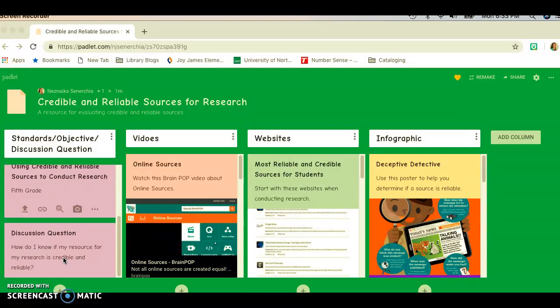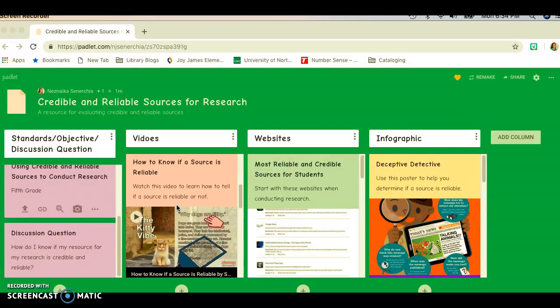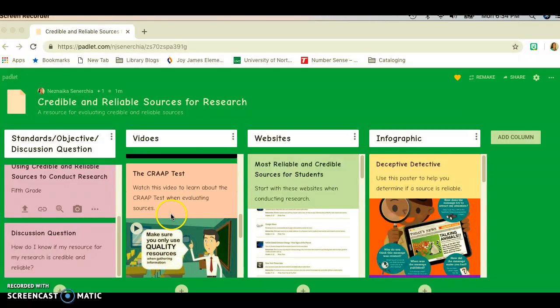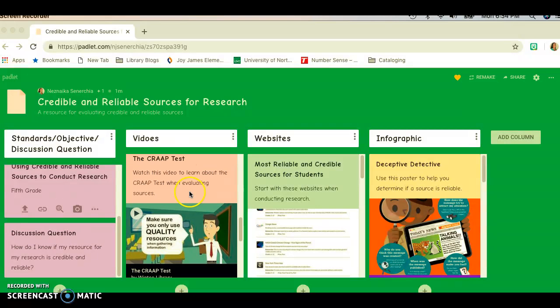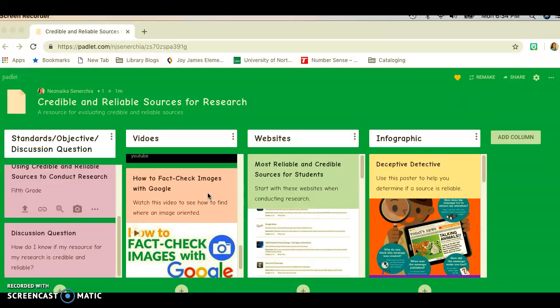So what I have here are some resources: a BrainPop video, a YouTube video to know about reliable resources, a video on how to use the CRAP test, and a video on how to fact check images, Google. And this one is an important one because people use and copy so many items, especially images, from Google, and they need to know that that's not how we use this information.